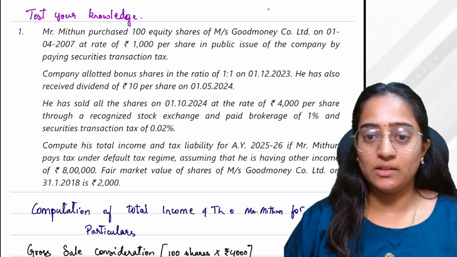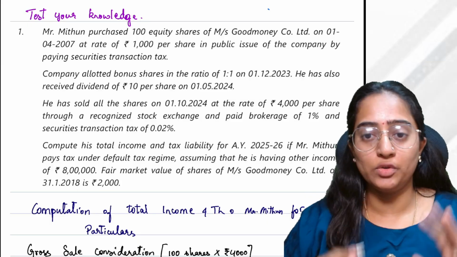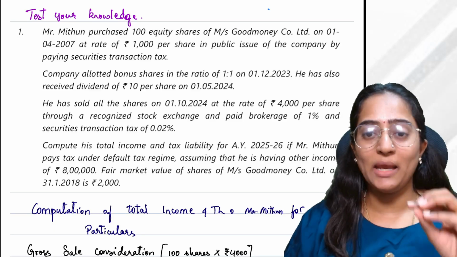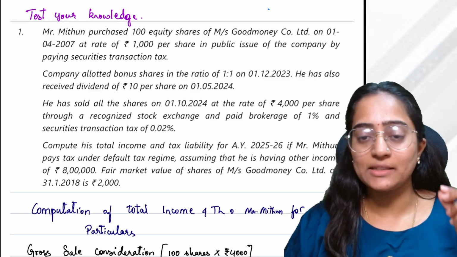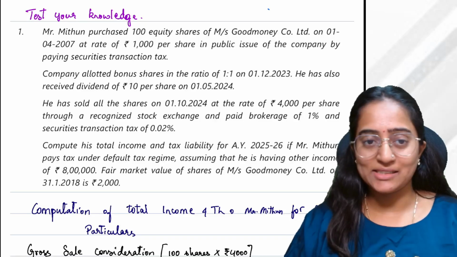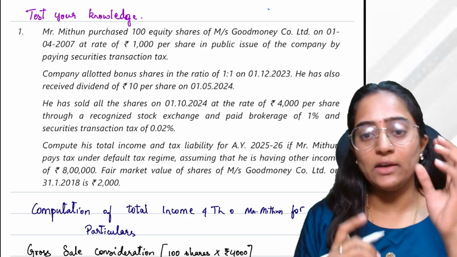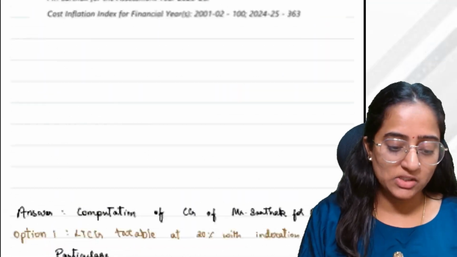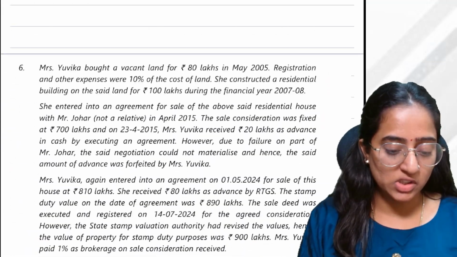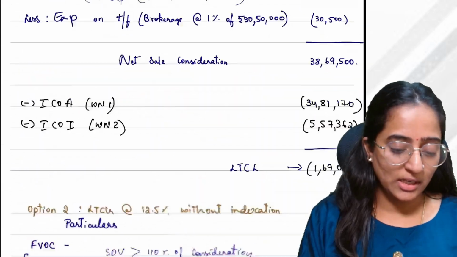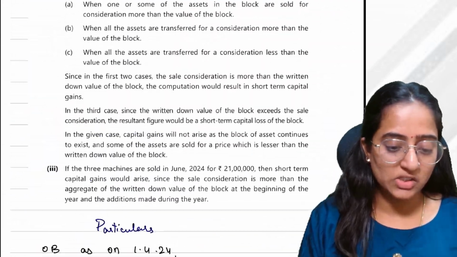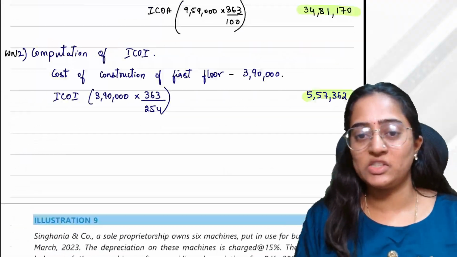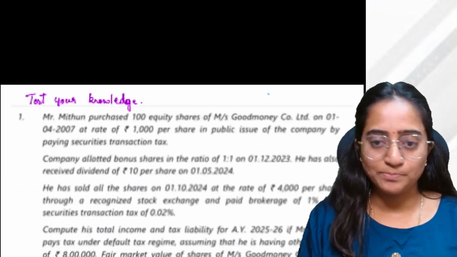In this video, we are going to discuss capital gains, which is applicable for the May 25 exam and onwards, that is basically AY 25-26. Test your knowledge questions and a few important illustration questions. Illustration 9, illustration 10 and illustration 13. We will do 3 illustrations and all the test your knowledge questions. Okay, great.